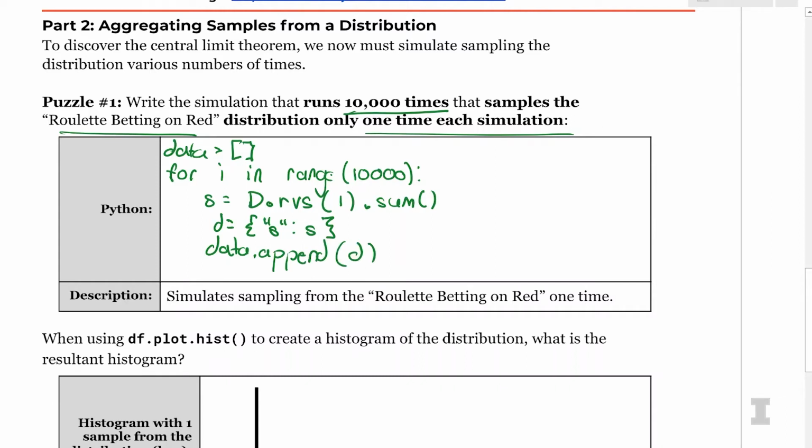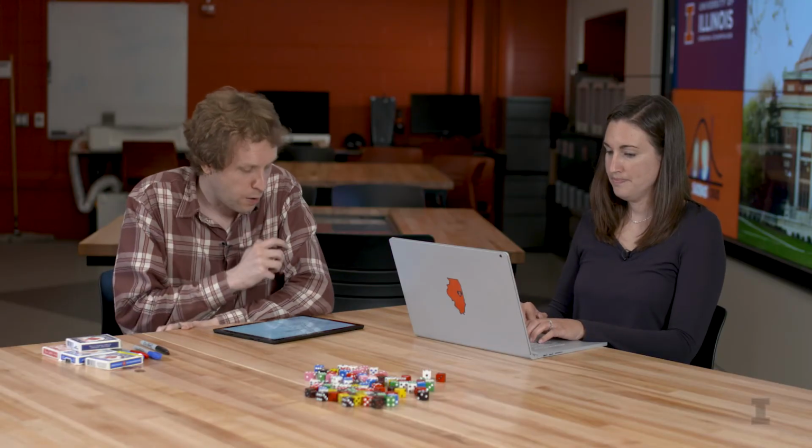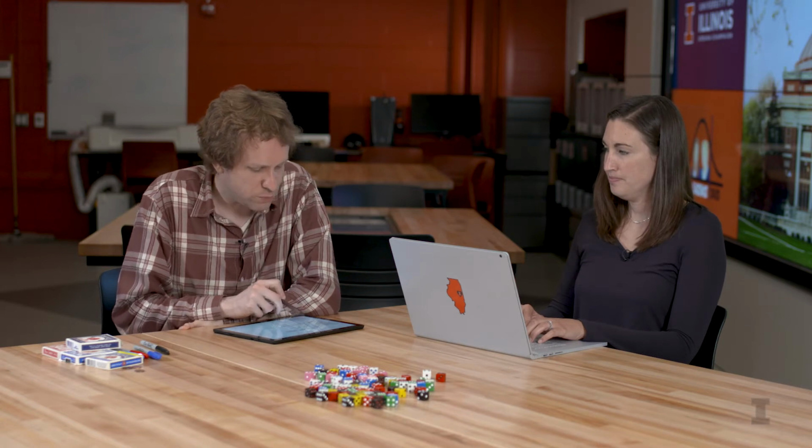And then I'm going to go ahead and create a data frame, df is equal to pd.DataFrame of my data. So this is going to run 10,000 samples of my roulette game using my distribution D, getting one random sample each time. So I'm basically simulating just having one sample.